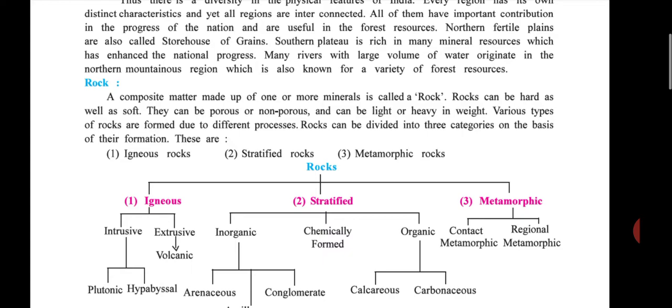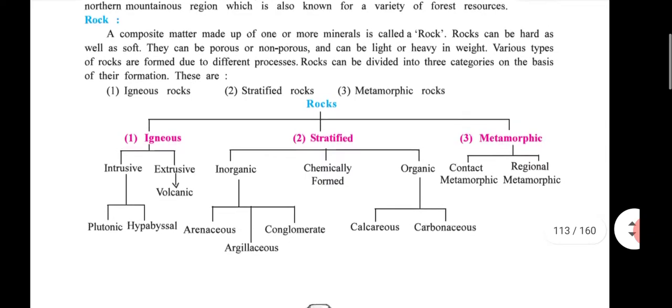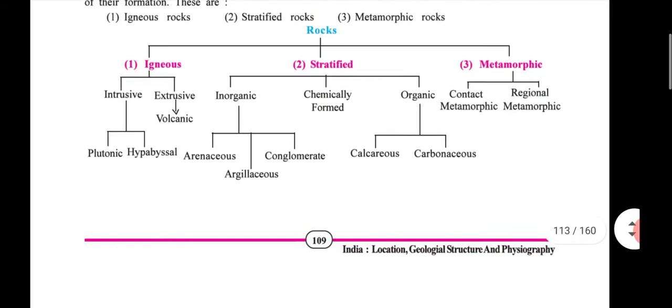Divided into three categories. Which are: first igneous, second stratified, third metamorphic. First under the first two types, intrusive and extrusive. See students, you learn this chart only with names. There is nothing to understand, no hard words.